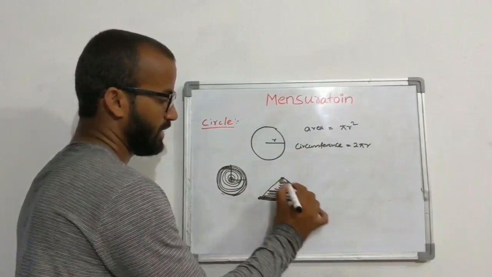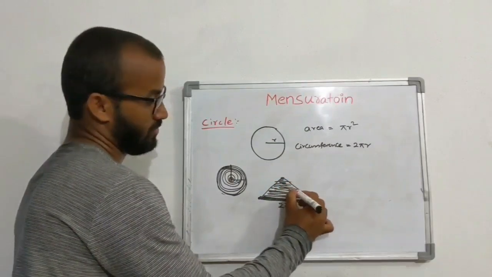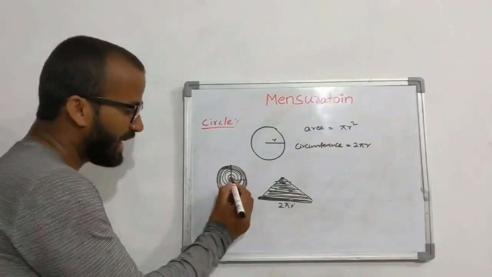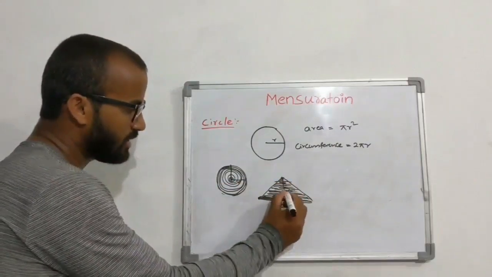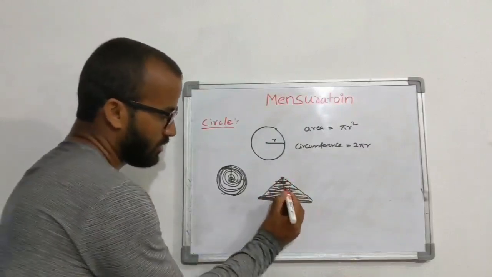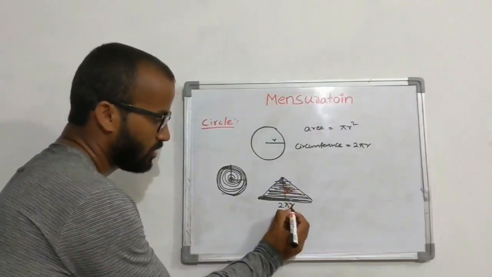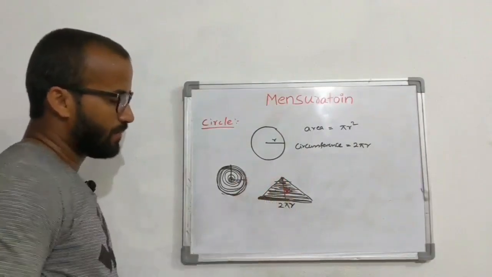It's going to form a triangle. Okay. Now, what is the height of the triangle? This is the radius. The height of the triangle is r. So, the base is 2 pi r.